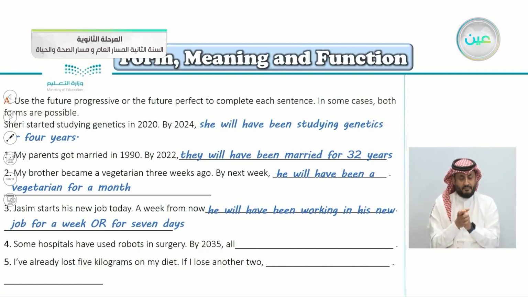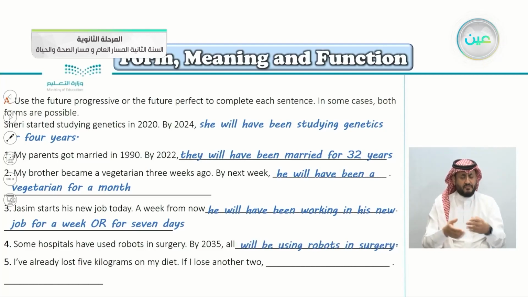Number four, some hospitals have used robots in surgery. By 2035, some hospitals have used robots in surgery. By the year 2035, this is almost 12 years or 13 years in the future. So let's see the answer here. All will be using robots in surgery, because now some hospitals, but in the future, all hospitals will be using robots in surgery.